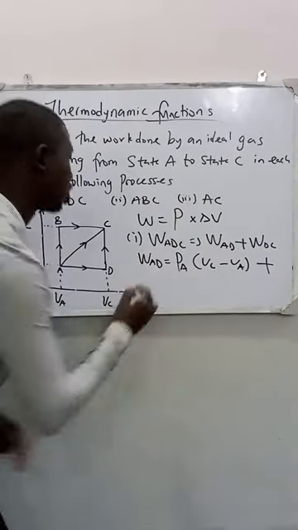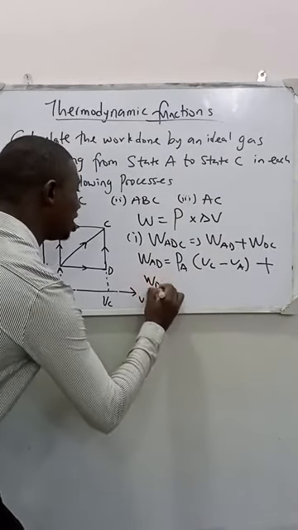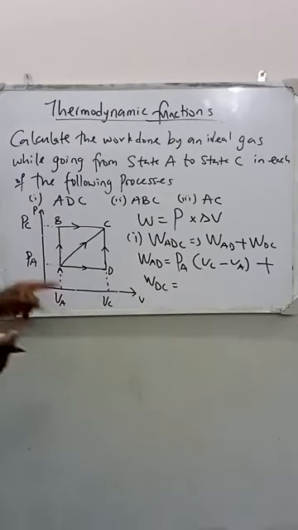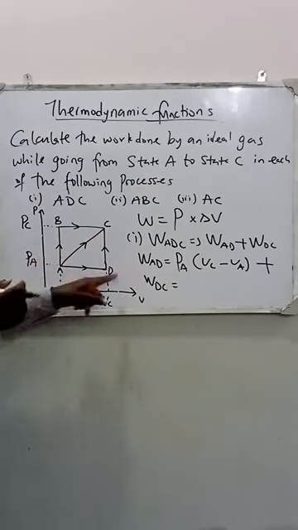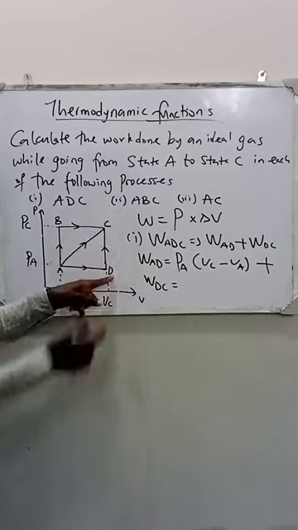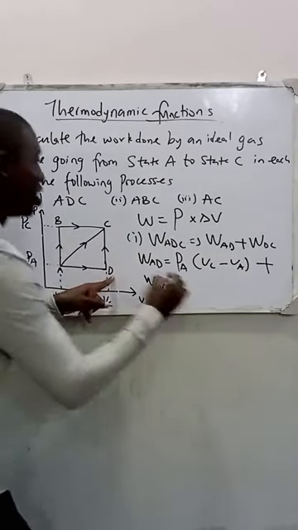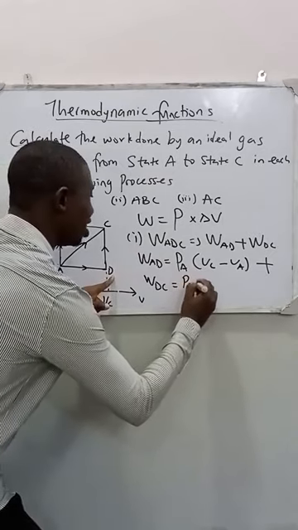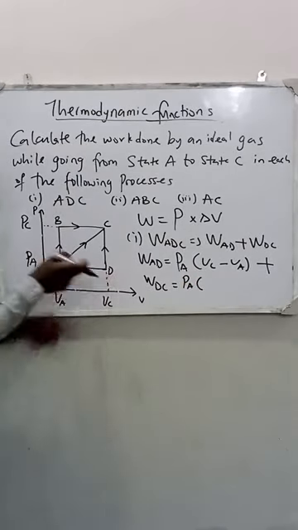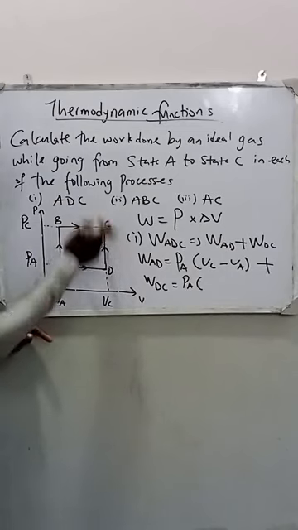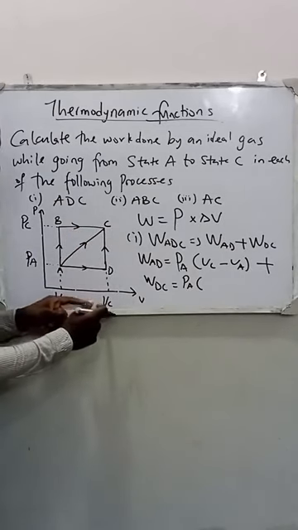Plus, what happens to the work done along DC? Look at it. Work done along DC. Its own pressure, I can call it pressure A or pressure D. They still mean the same thing. I can call it pressure A into its own volume along D to C. The volume remains constant. You can see, it's still VC.